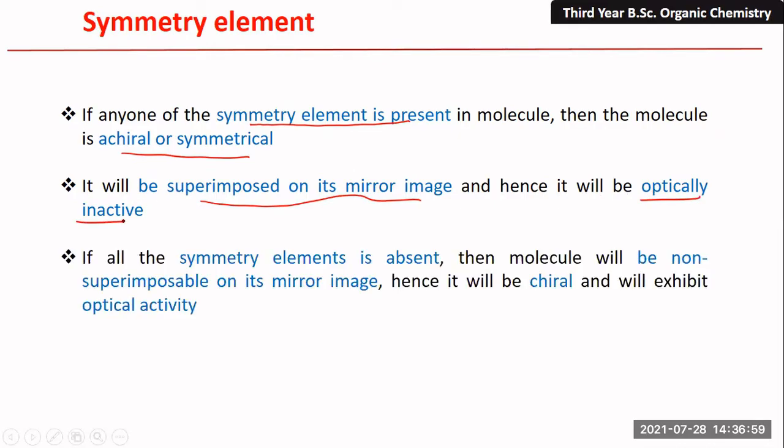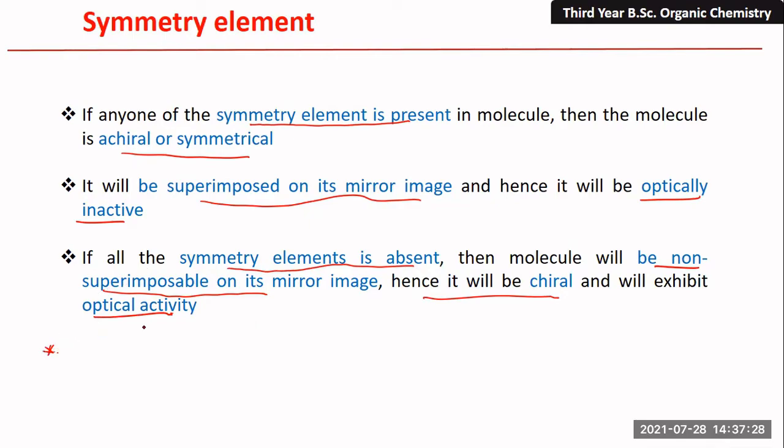Okay. So next one, if all the symmetry elements are absent, suppose none of the symmetry elements is present in the given molecule, then the molecule will be non-superimposable. If the symmetry element is absent, the molecule has non-superimposable mirror images of each other. Hence, it is chiral, so it will exhibit optical activity.